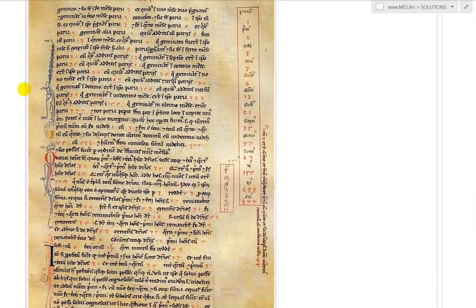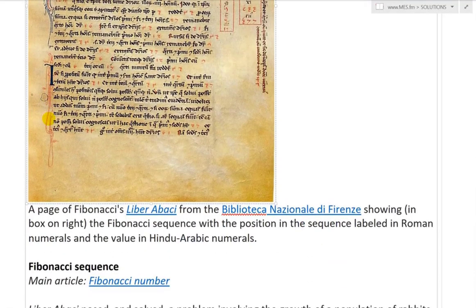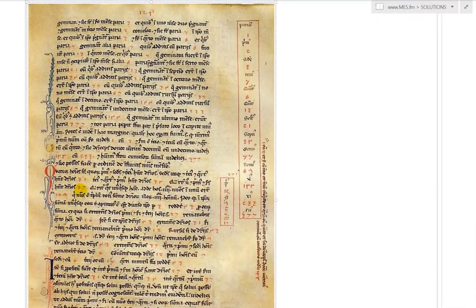So here's a page from his 1228 edition of the book. A page of Fibonacci's Liber Abaci from the Bibliothèque Nationale de Firenze, shown in box on the right. The Fibonacci sequence with a position in the sequence labeled in Roman numerals and a value in Hindu-Arabic numerals. And I believe there's a 1228 edition, but it could be a different edition.